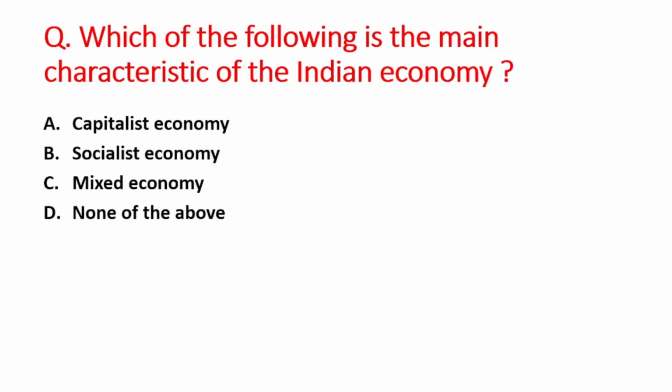Next question is which of the following is the main characteristic of the Indian economy? A option is capitalistic economy, B is socialist economy, C option is mixed economy, D option is none of the above. You have to tell the types of Indian economy. So the right answer is option C, that is mixed economy.